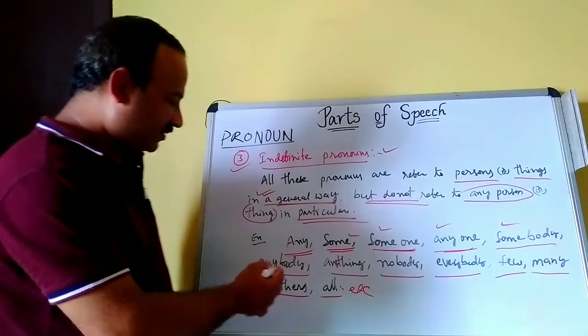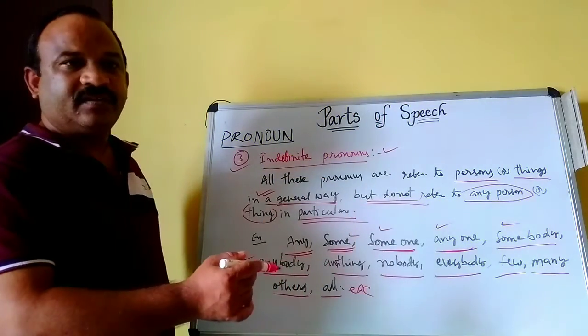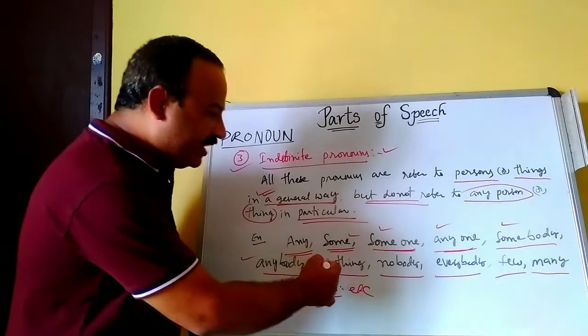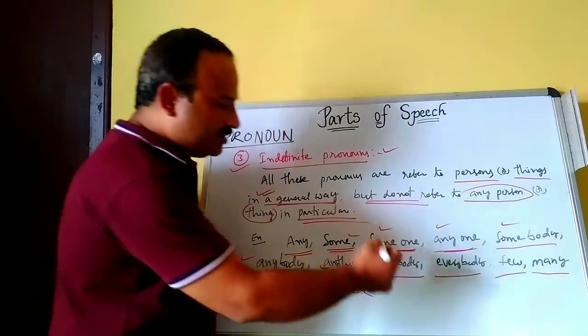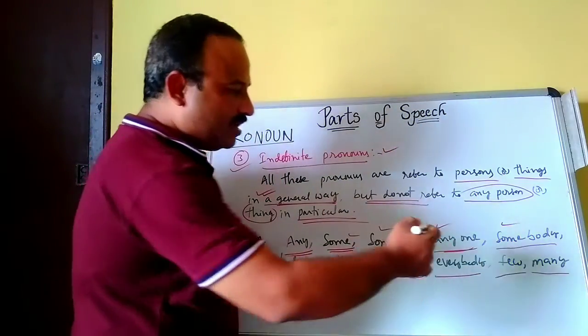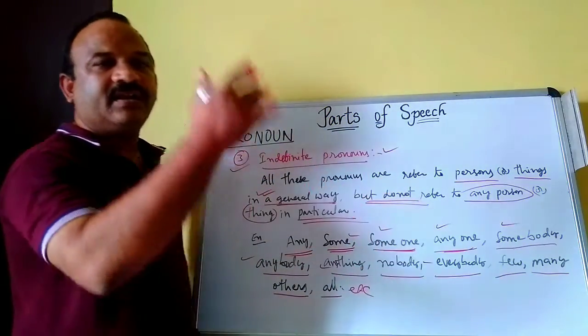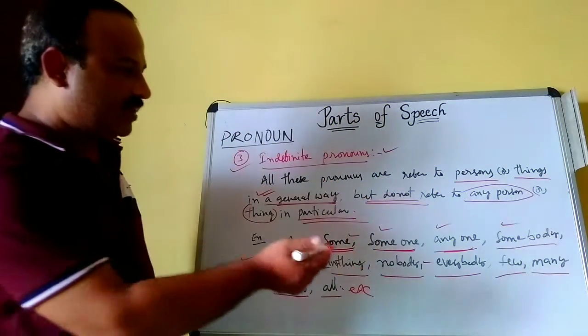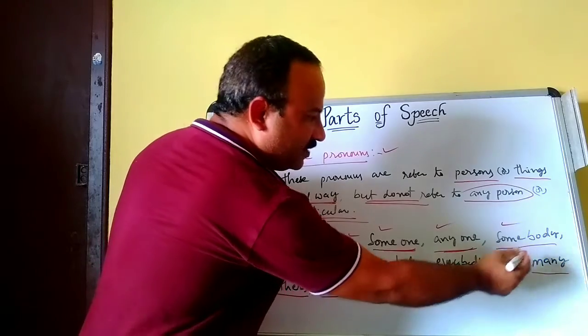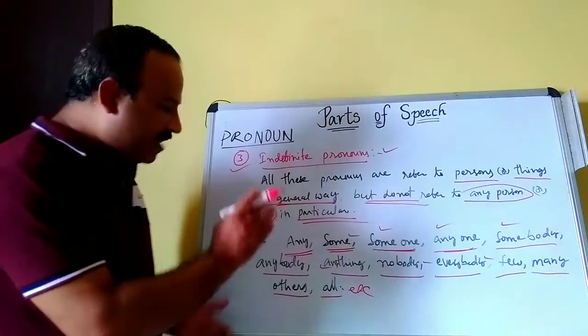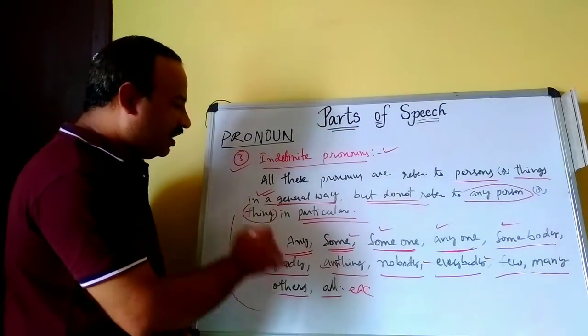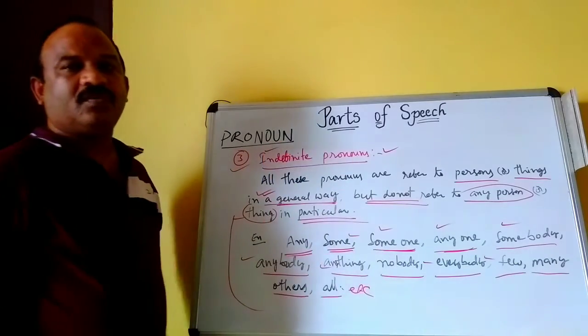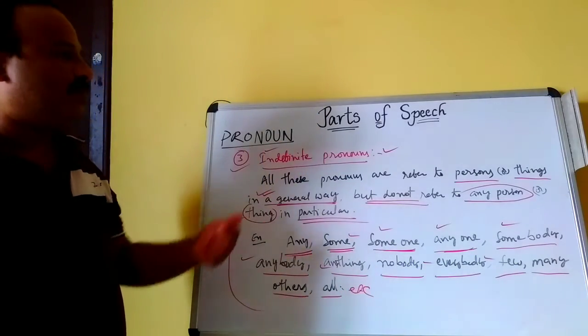Somebody, like anybody, or anything, like nobody attend that function. Same like that. Everybody. Few, many, others. These are all called indefinite pronouns. This is about indefinite pronouns.